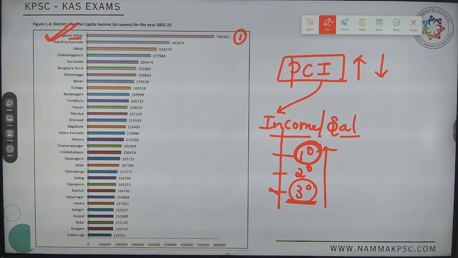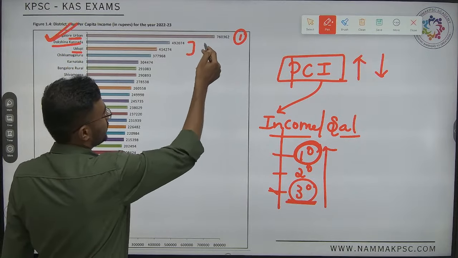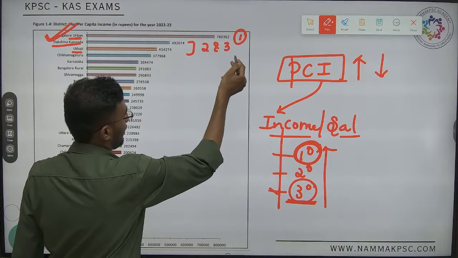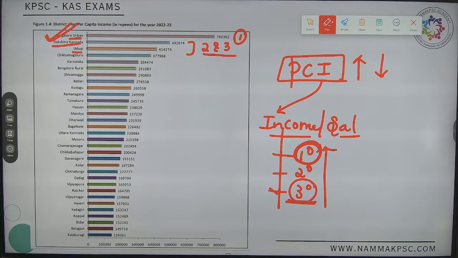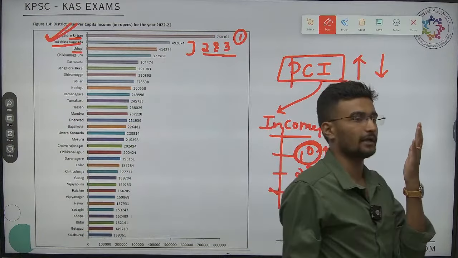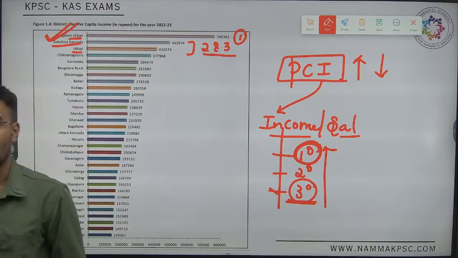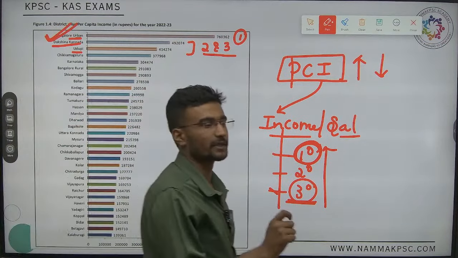What about the second one? It is Dakshina Kannada and Udupi, ranked second and third. Do we have a services sector in Dakshina Kannada and Udupi? If yes, what type of services sector is prevalent?